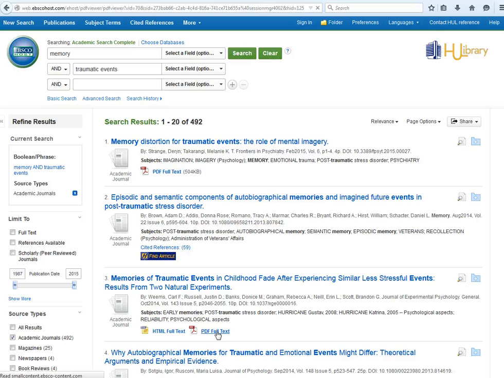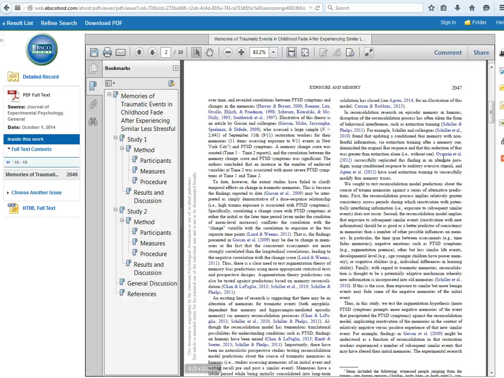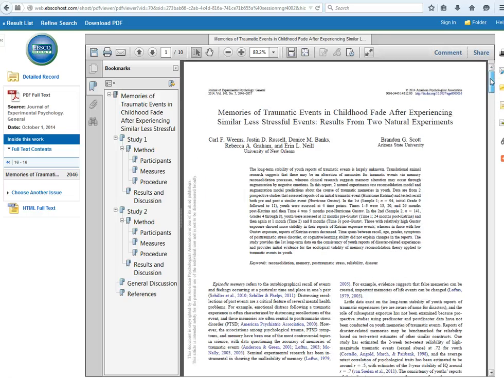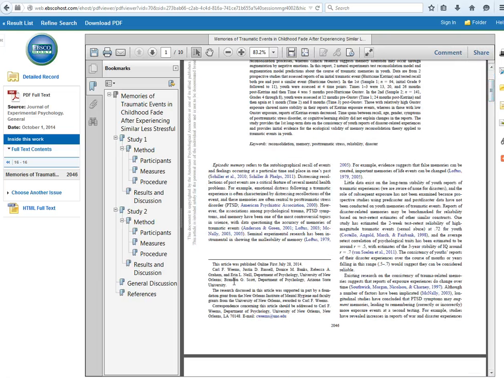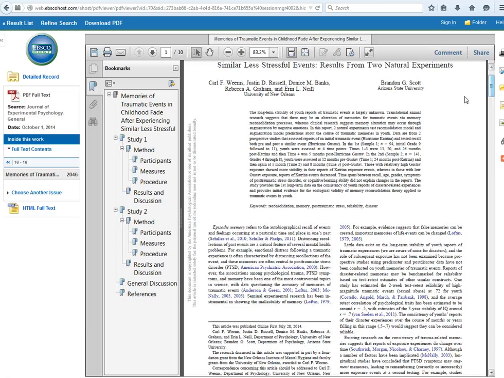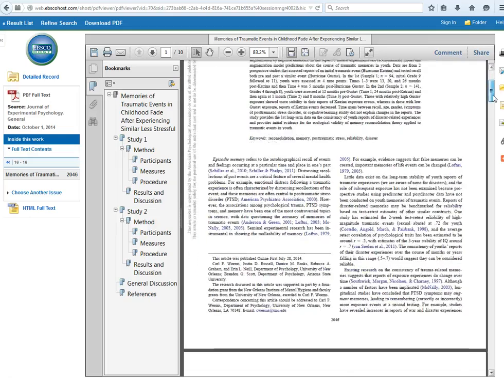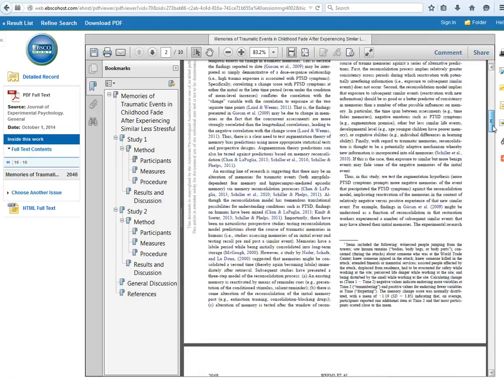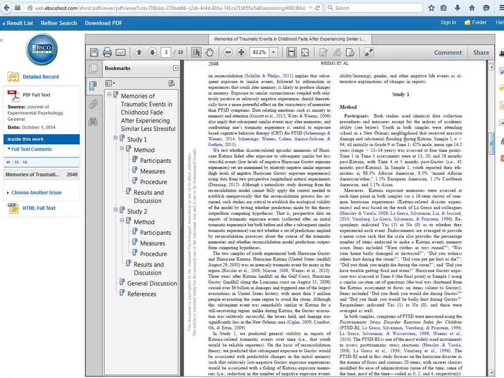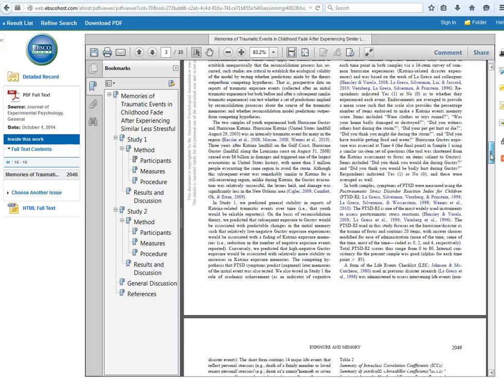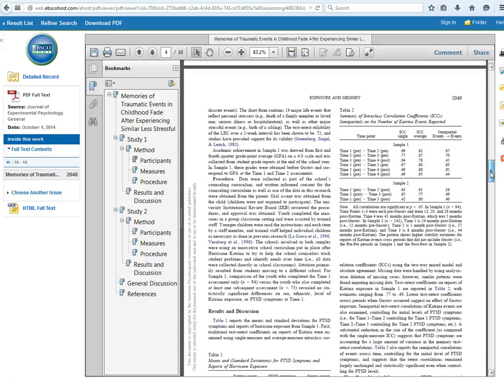Here's the full text. And notice that up here it gives a little bit more information about the authors, what institutions they're from, and it actually tells more about them down here. There's also an abstract, which is a summary of what the article is. And as we briefly look through the article, here's their method. They tell you exactly what they did so it can be replicated.